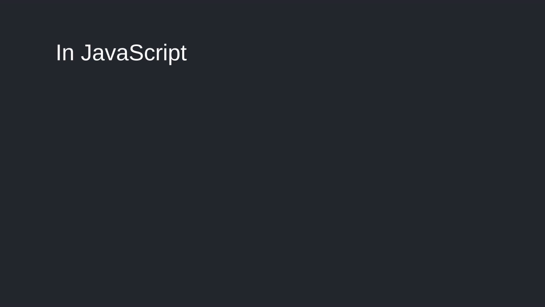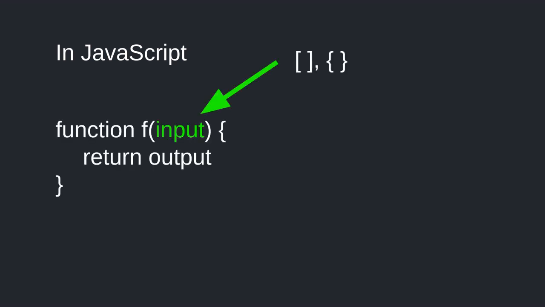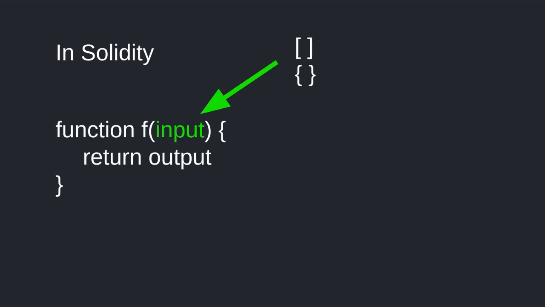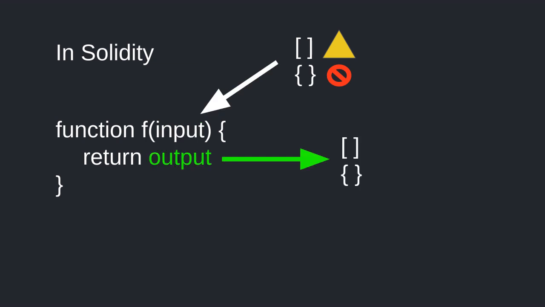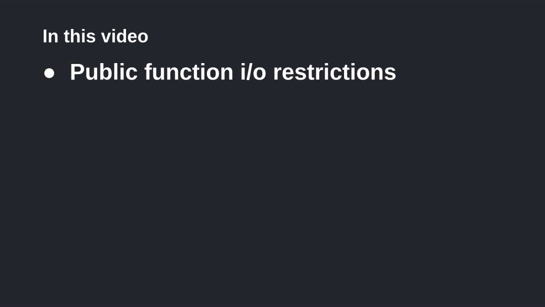In programming languages like JavaScript, functions can take in data types like arrays and maps as input, and also return them as output. However, you might be surprised and not amused to find out that in Solidity, public functions cannot accept certain data types as input, and you also cannot return certain data types as outputs. So in this video, let's explore the restrictions on the type of inputs and outputs for a public function, and go over data types that you can use, but you really shouldn't use, or at least be extremely careful.